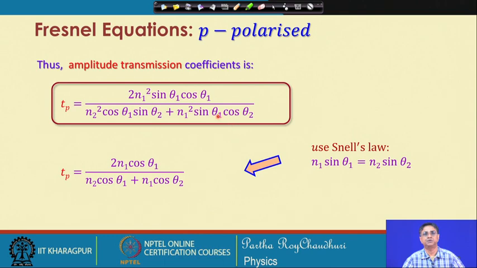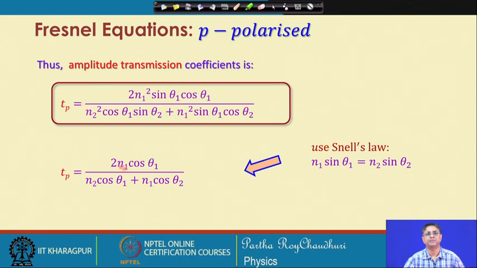So, if I use Snell's law for this equation, you can see that n1 sin theta 1 will be equal to n2 sin theta 2. So, from both the places we can take out n1 sin theta 1, which appears here and n2 sin theta 2 appearing there. You can also take out n1 sin theta 1 from the numerator.